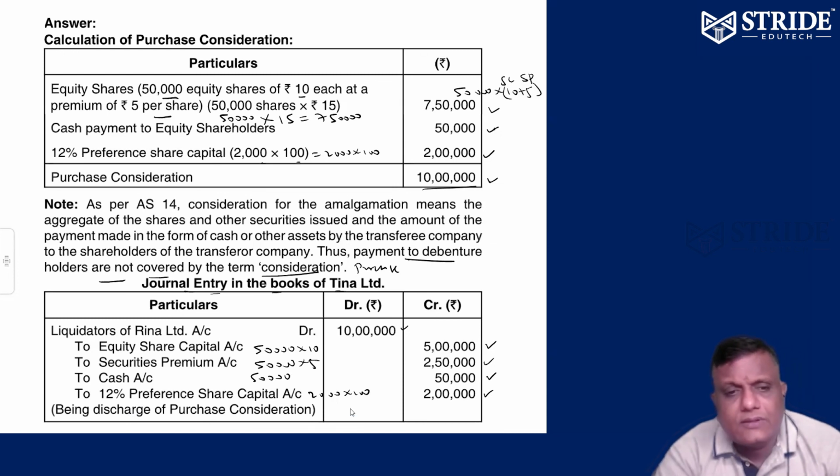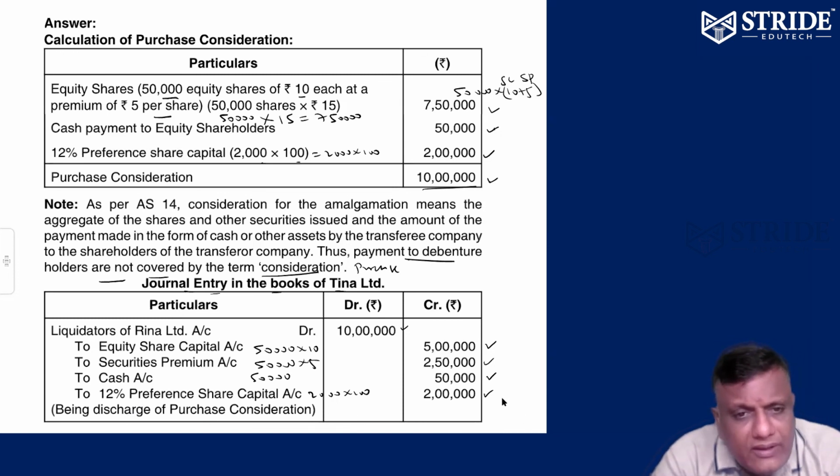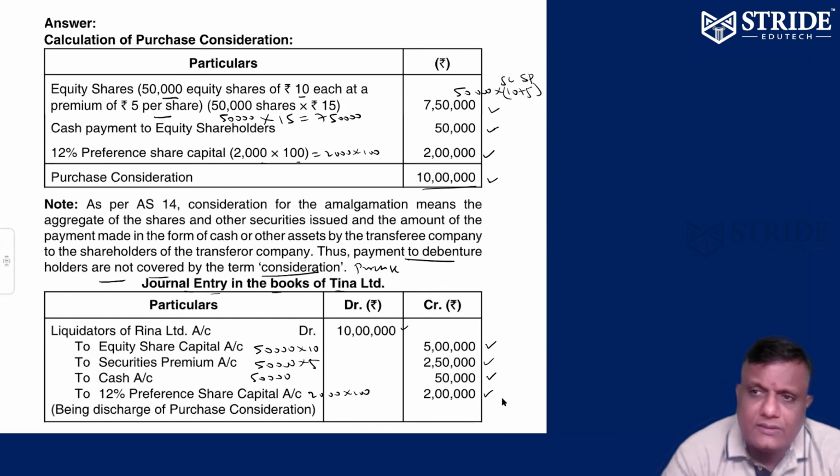So the liquidators of Reena Limited will be handed 10 lakhs. How is the settlement supposed to be? Equity share capital 5 lakhs, securities premium 2.5 lakhs, to cash 50,000, 12% preference share capital of 2 lakhs. That's it.